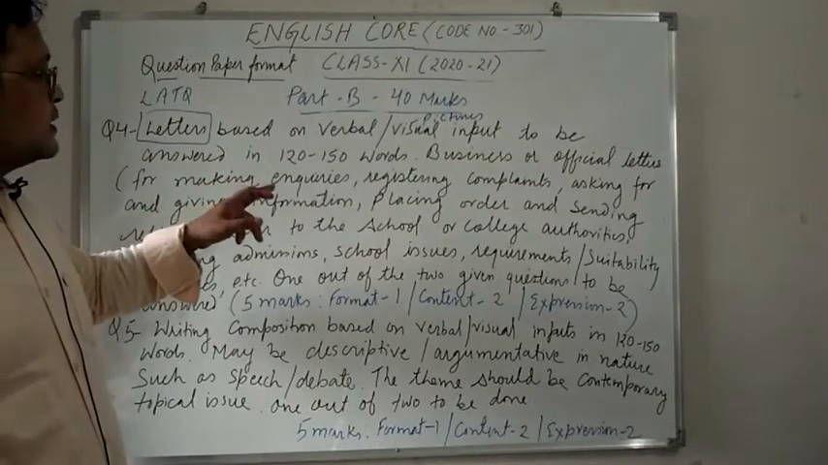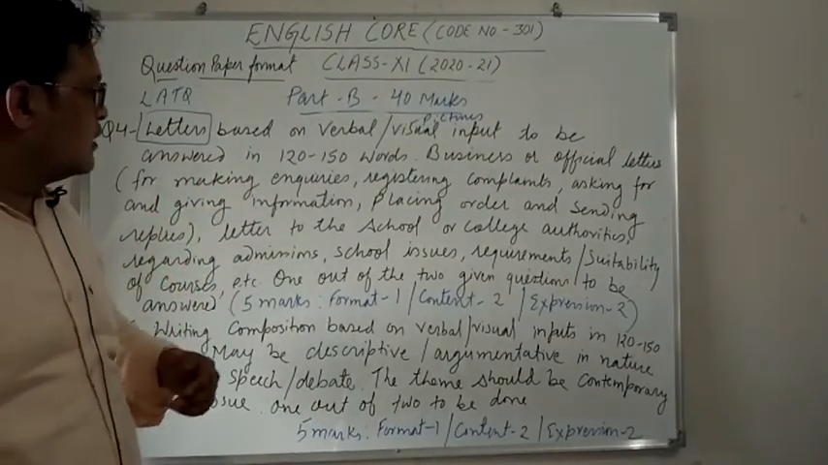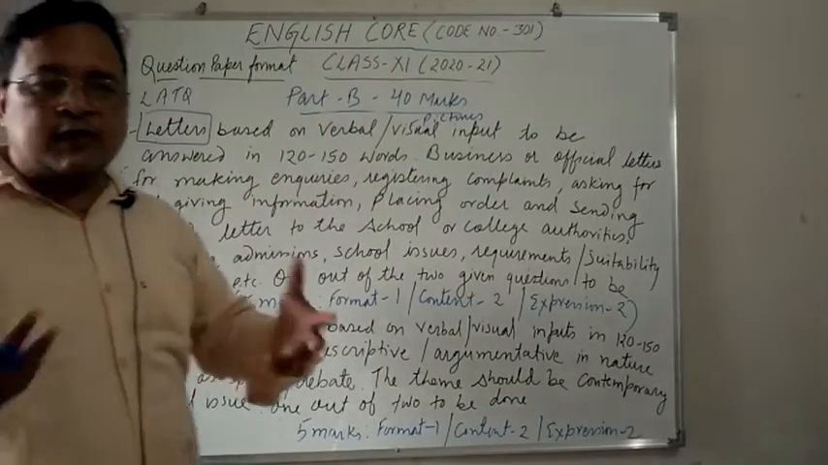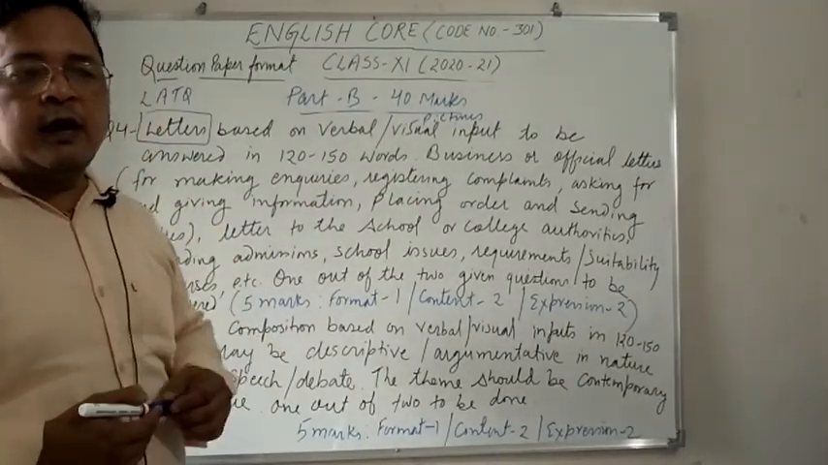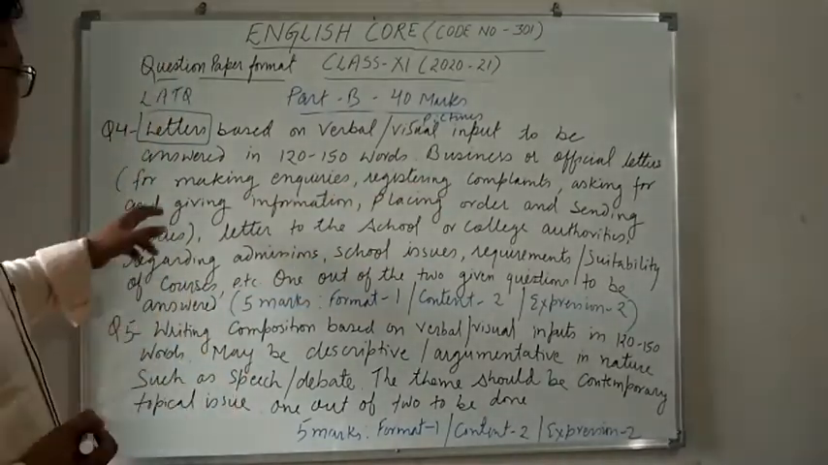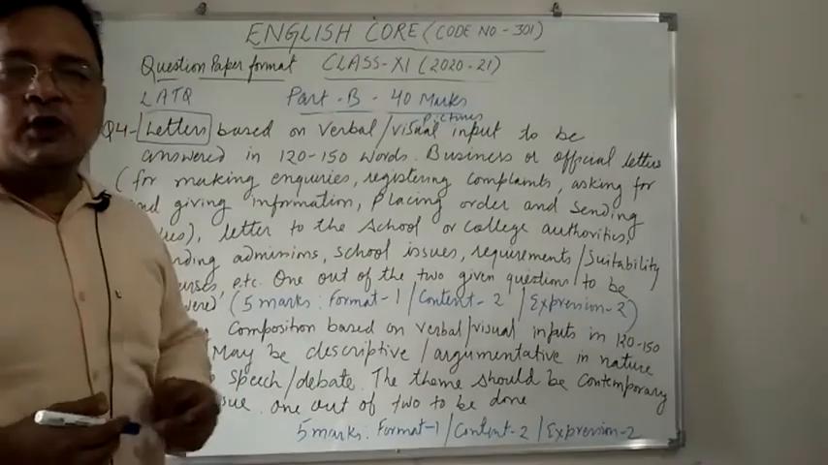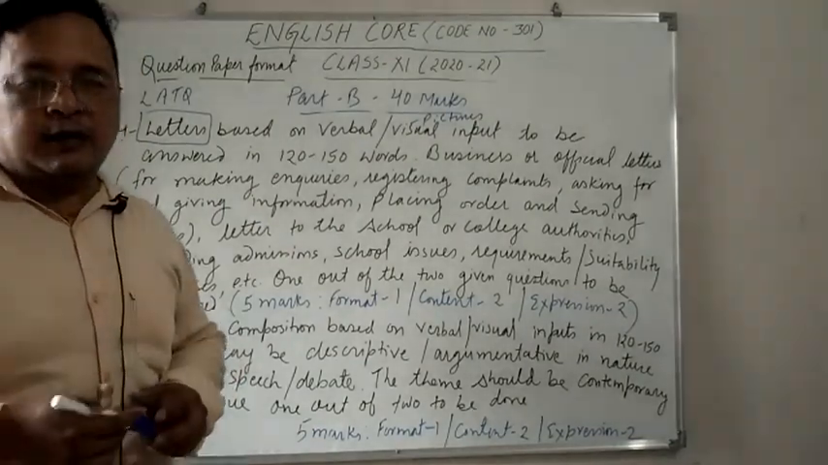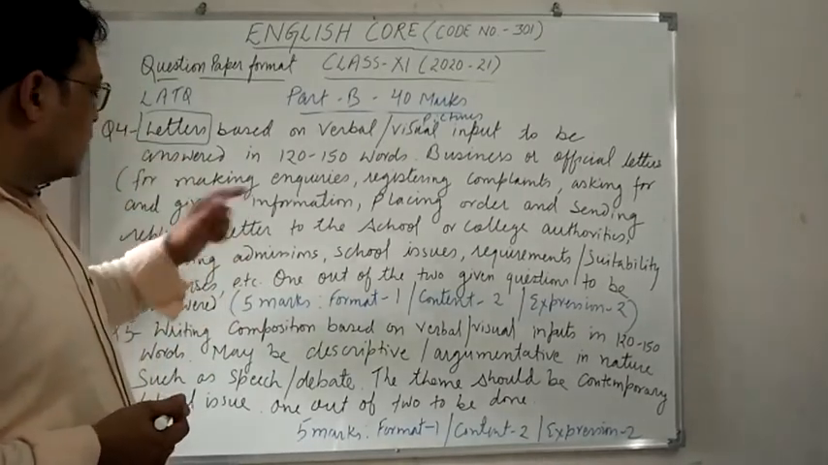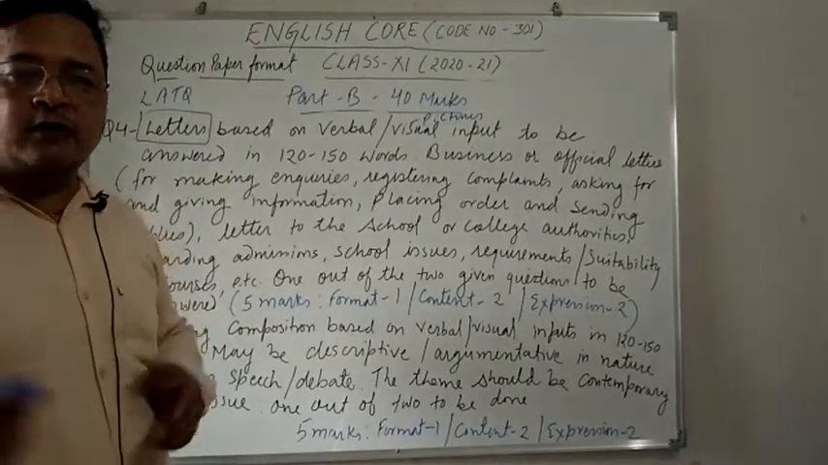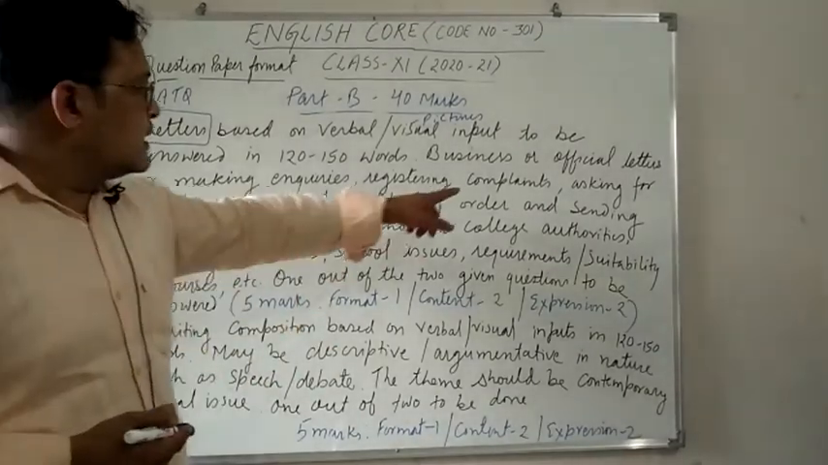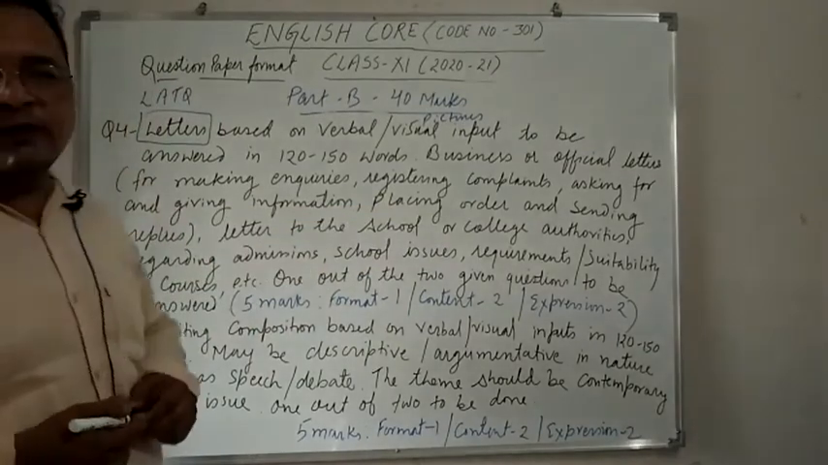For making inquiries, or registering complaints, for example if you have purchased a faulty product from a company and you want to register the complaint, for that you write a complaint letter. Then asking for and giving information. Suppose you want to take admission in Amrapali Institute Haldwani and you want to know about their courses. You can write a letter to the director of Amrapali Institute and ask for the courses and the fee structure. So that is asking for and giving information.